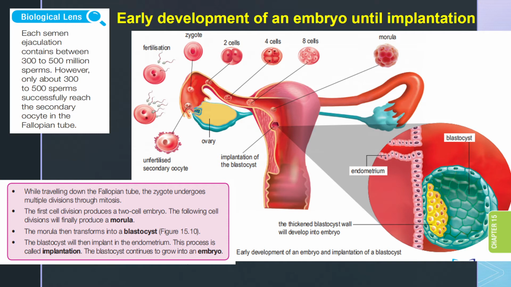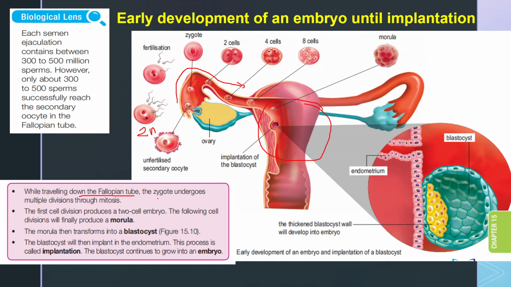So what happened to the single sperm which has successfully penetrated the secondary oocyte is that the nucleus which is inside this successful sperm is going to fuse with the nucleus of this secondary oocyte, thus forming the 2N diploid zygote. So when traveling down the fallopian tube, fertilization already happened, that means all the way from the fallopian tube, it's heading to this uterus for implantation.